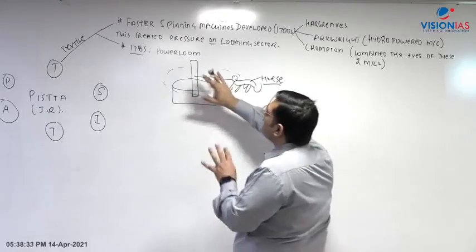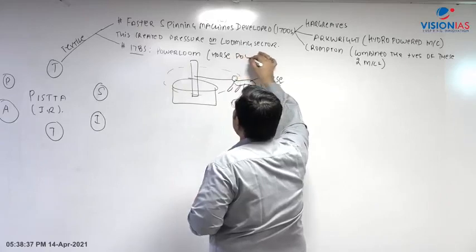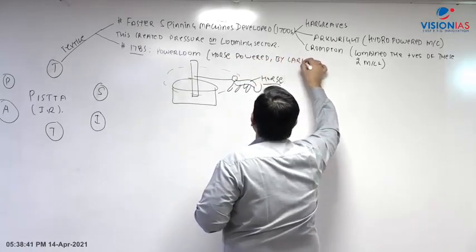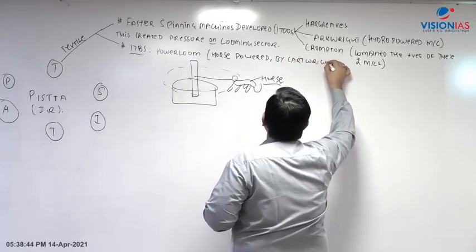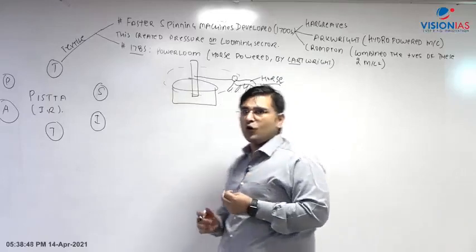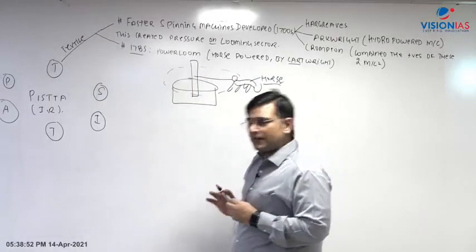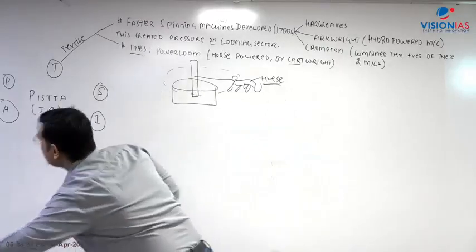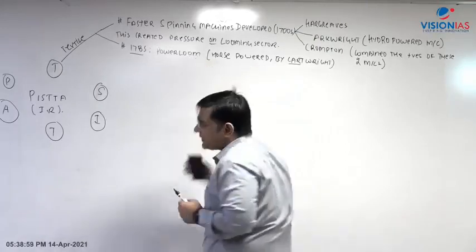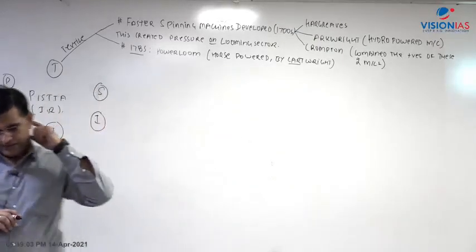So Cartwright developed a power loom. It was horse powered, and it was by Cartwright. How do you remember this? Look at the name: Cart, and usually a cart is attached to a horse. So that's why Cartwright, power loom, horsepower, right? He is developing this machine in the looming sector, whereby a faster conversion of thread into cloth is taking place.